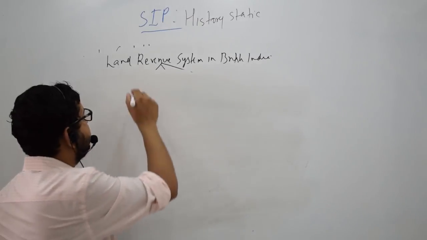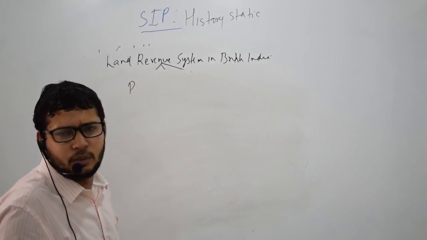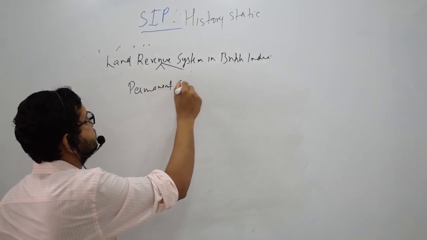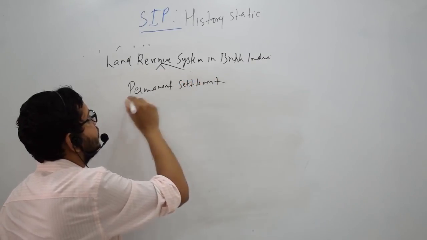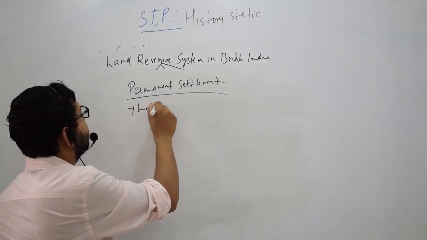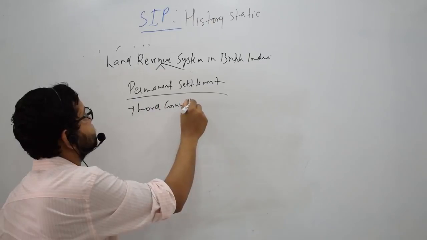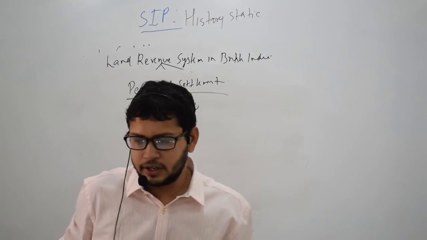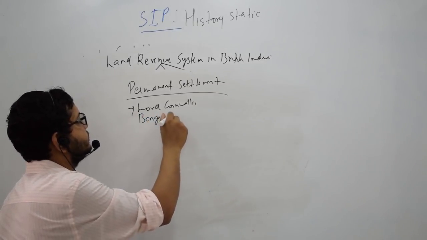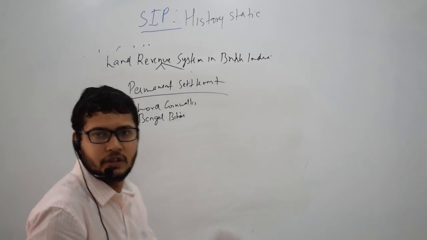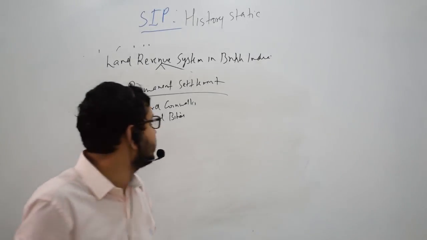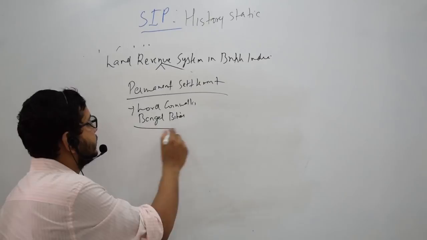So first of all, I'll deal with trivial details on which a question could be asked in the exam. The permanent settlement system was established by Lord Cornwallis, and it was in Bengal and Bihar. These are things which you should remember for your exam. They could change the question, asking in which areas the Mahalwari system was there, and which area permanent settlement was there. So it was there in Bengal and Bihar.